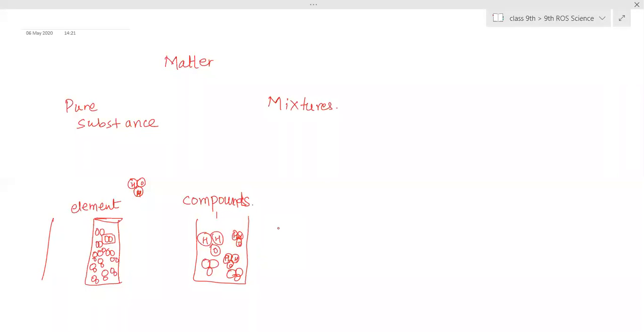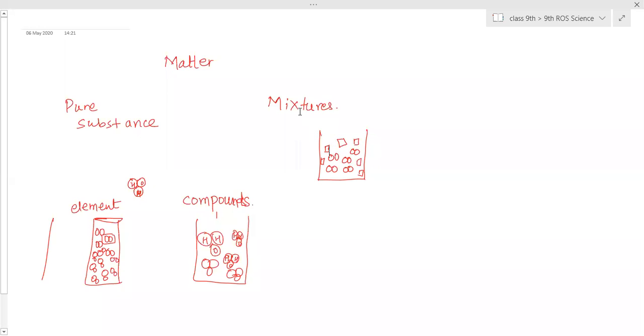So in iodized salt, if you check the container of the iodized salt, sodium and chlorine have been combined in this way. These are sodium and chlorine, and this is the iodine part. Particles of iodine are present anywhere. The composition is not the same, and they have not been attached to sodium and chlorine. They are only present inside the salt, but not chemically combined. Then that is called a mixture.